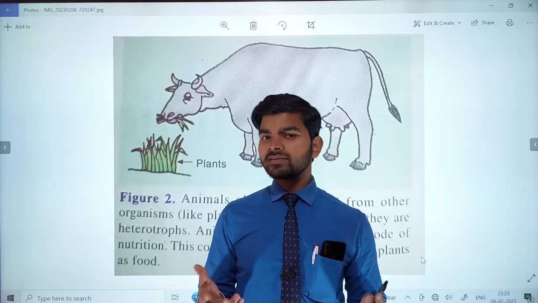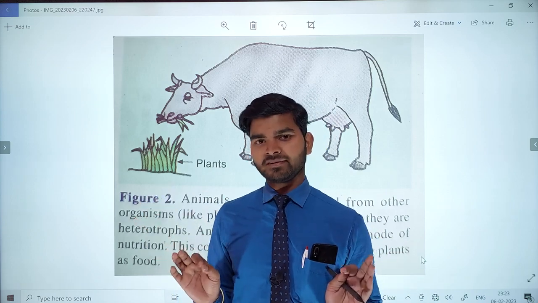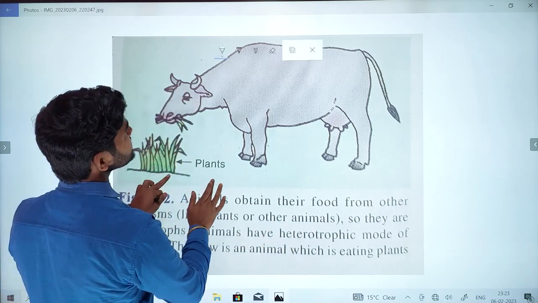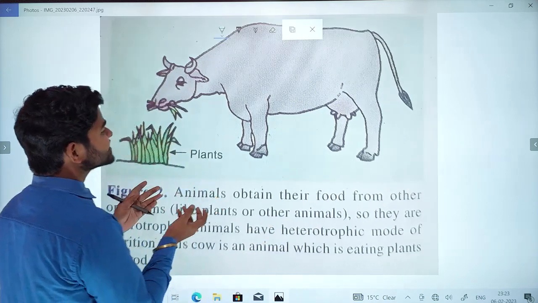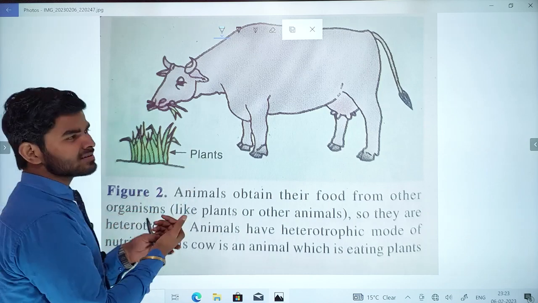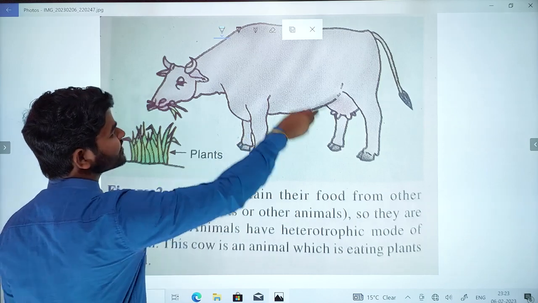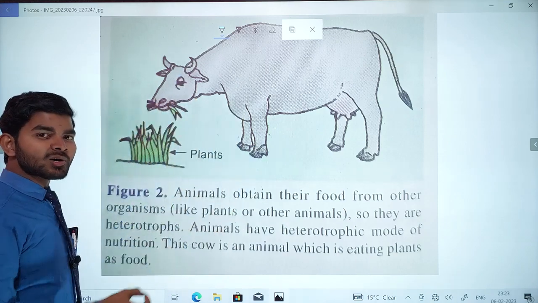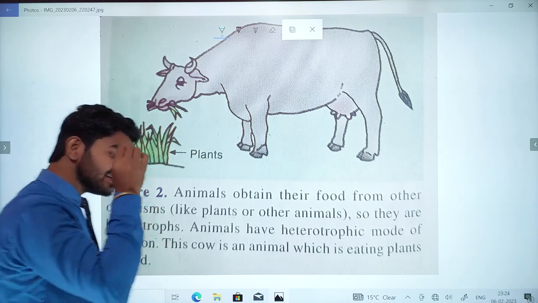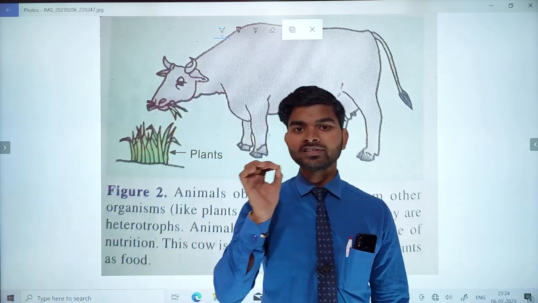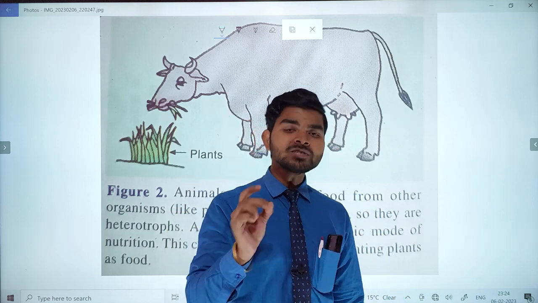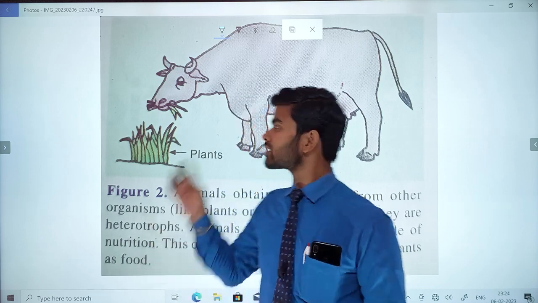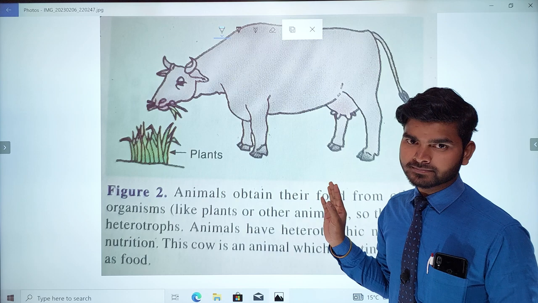Now, you should learn by using this figure. In this figure, what I just want to show you is this is an animal. Of course, yes, this is maybe a cow. By looking at this figure, you consider this is a cow. So the cow cannot obtain its nutrition by autotrophic nutrition because they obtain nutrition by which method? By using the heterotrophic method or heterotrophic nutrition. Who does? The cow performs heterotrophic nutrition.